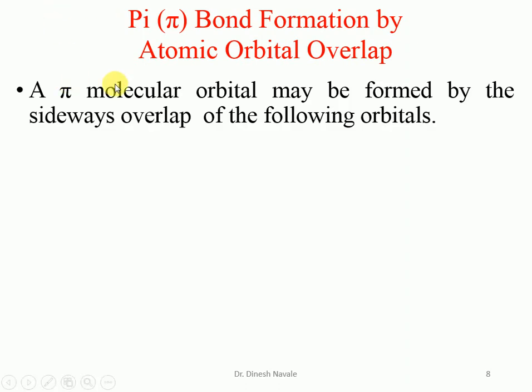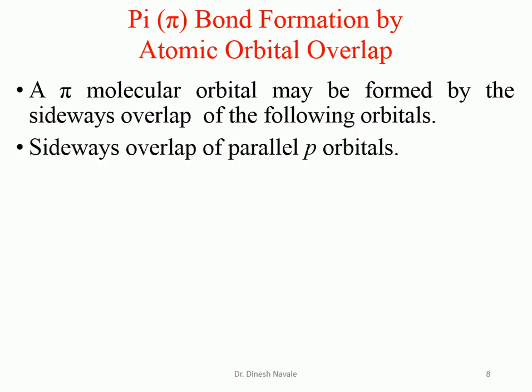A pi molecular orbital may be formed by the sidewise overlap of the atomic orbitals. Which atomic orbitals will be involved? So sidewise overlap of only p orbitals is going to be involved. That means we can say that pi bond formation does not involve the s orbital. Pi bond formation involves only the p orbital.